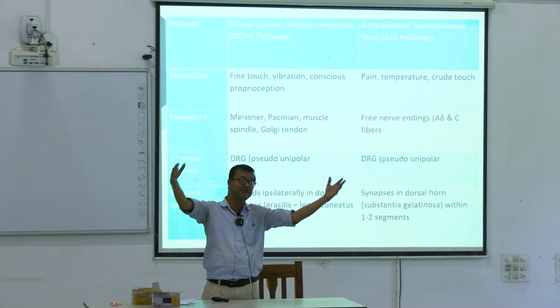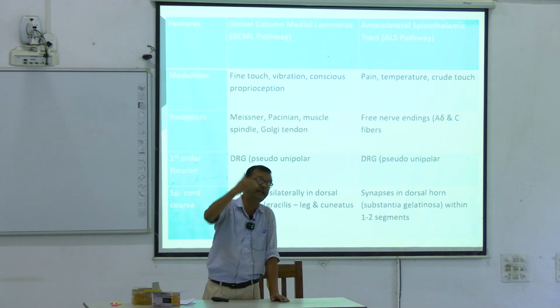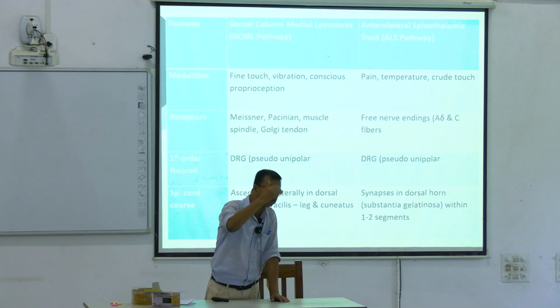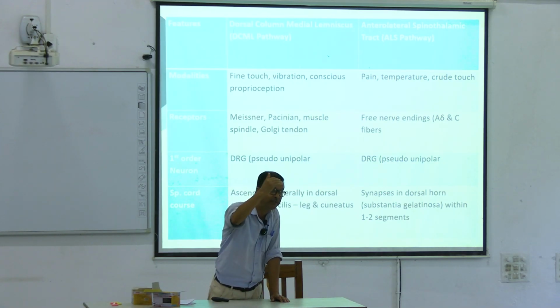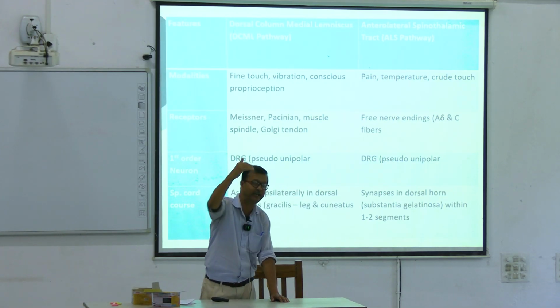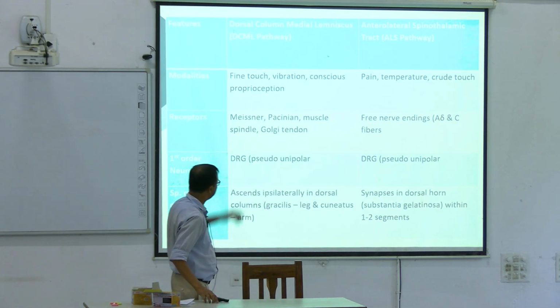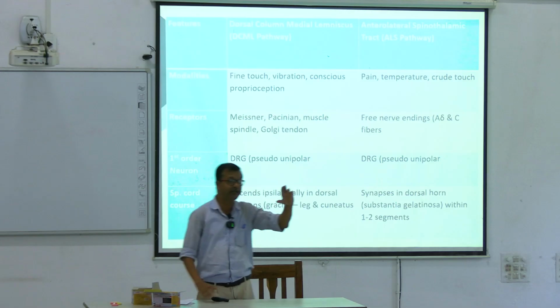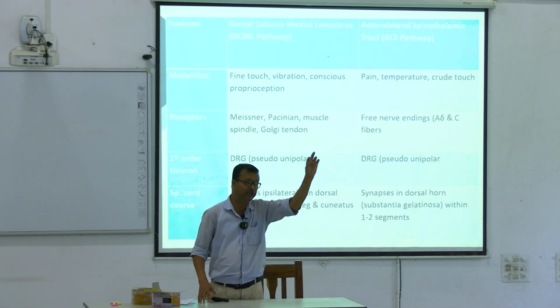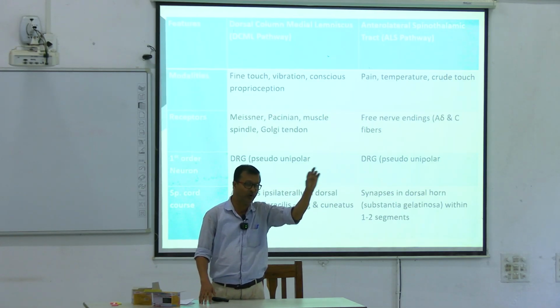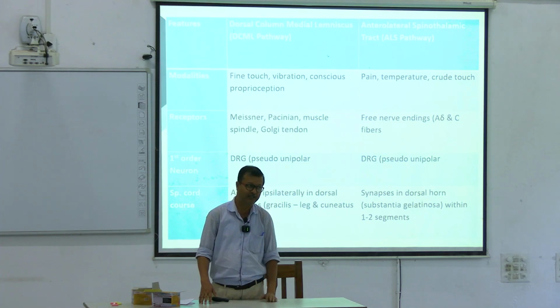And the second thing is that the spinal cord has been divided into 10 layers. Do you know the layers? That is called Rexed lamina. Lamina means layer. Dorsal horn has been divided into 6 layers. Layer 1 means lamina 1, 2, 3, 4, 5, 6, right?